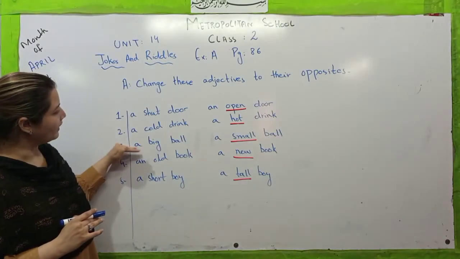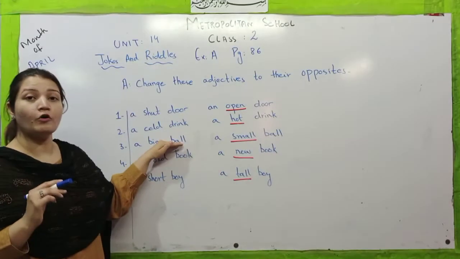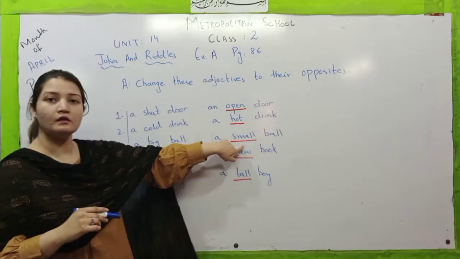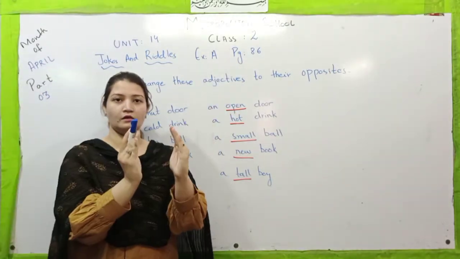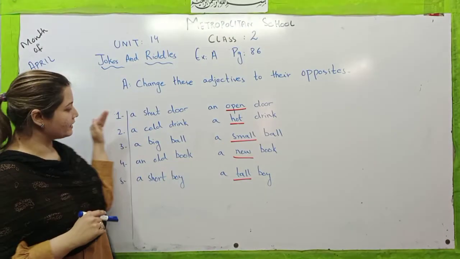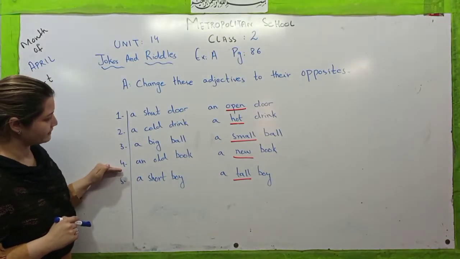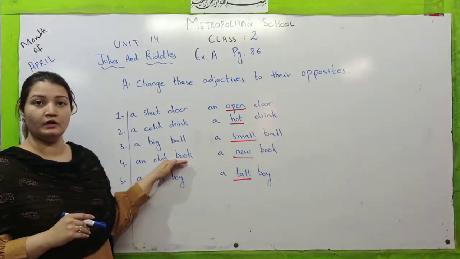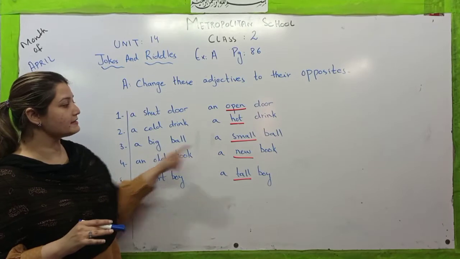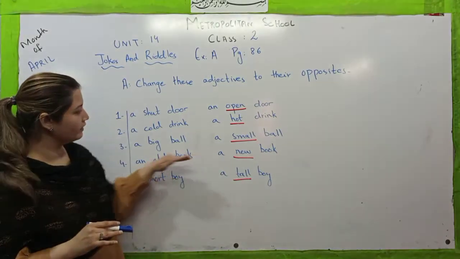Number 3, a big ball. The opposite for this adjective big is small. Big, small. A big ball, a small ball. Now let's move towards the next phrase, that is an old book. The opposite of this adjective old is new. Old, new.